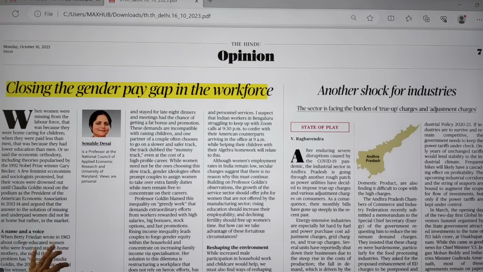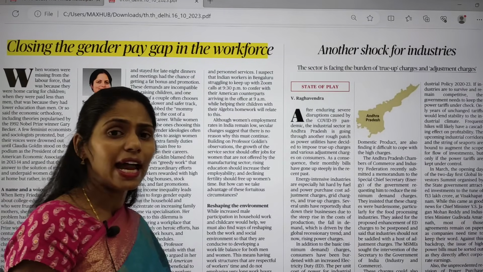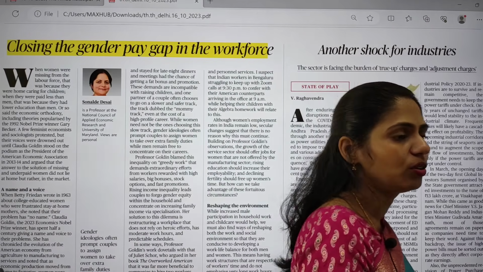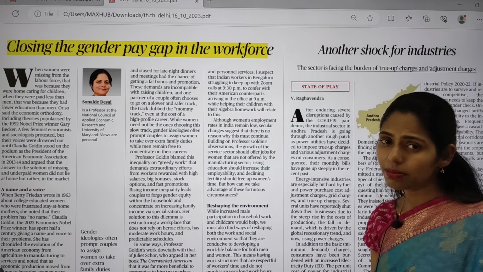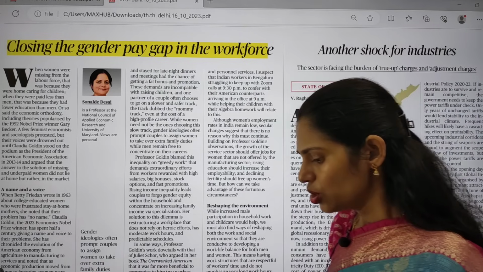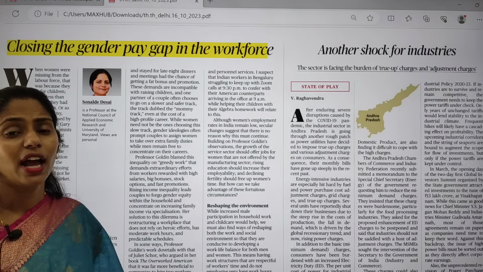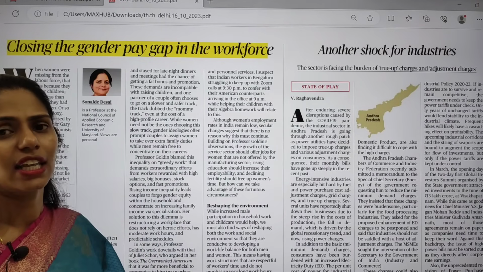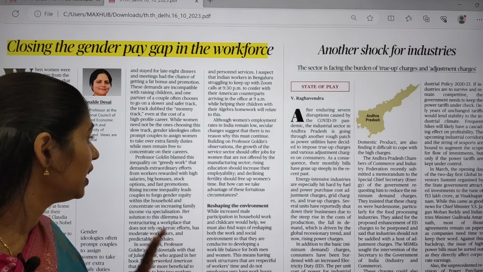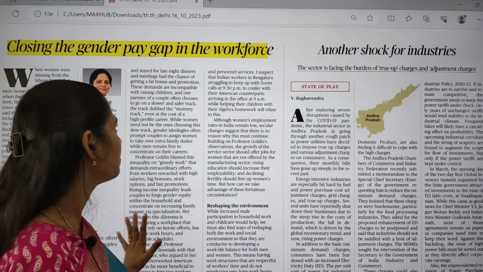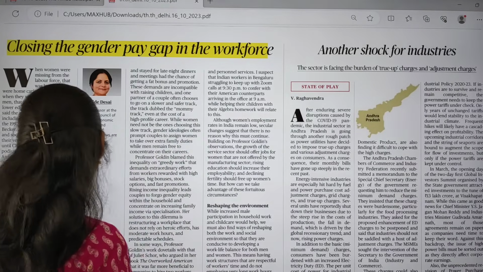And in the opinion page there is an article regarding the gender pay gap in the workforce. That means whenever women and men go to work, men are paid higher than women. That is the meaning of this gender pay gap. Already in our country we have the Constitution, and the constitutional mandate says equal pay for equal work, correct? But even now we are seeing this gender pay gap. So you have to understand the meaning of this gender pay gap.